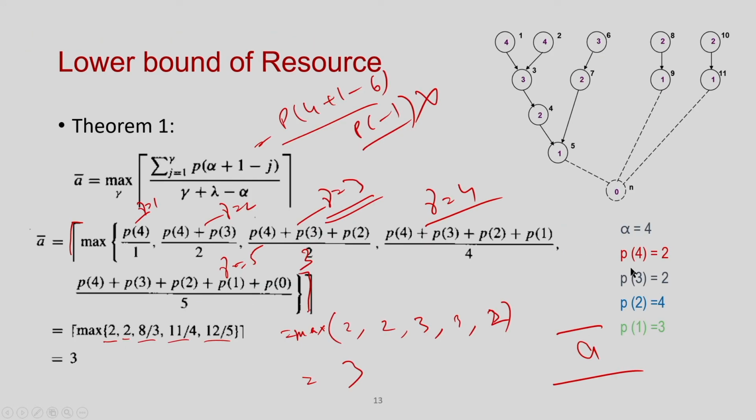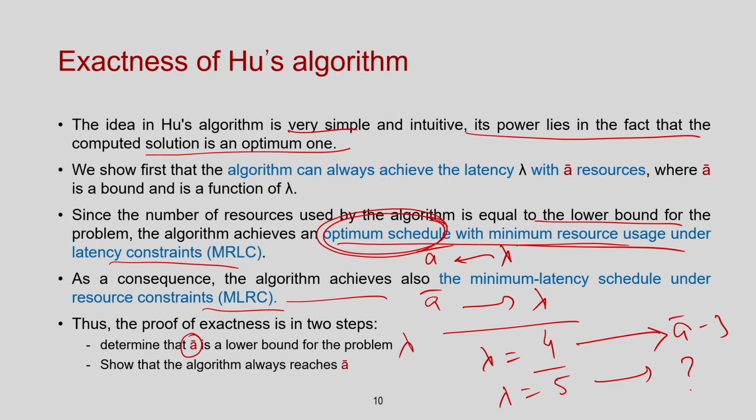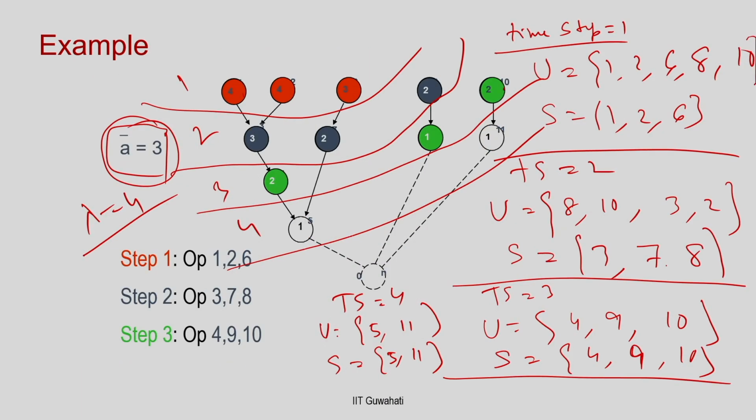If you remember, when I do this Hughes algorithm, I choose the nodes that have the highest level.